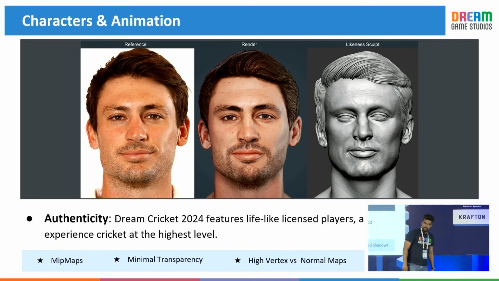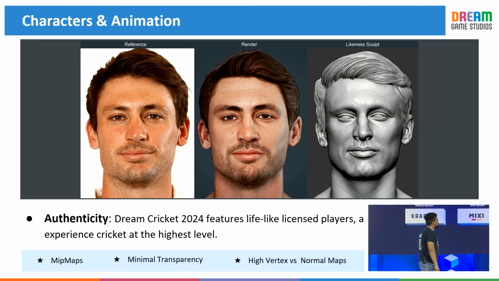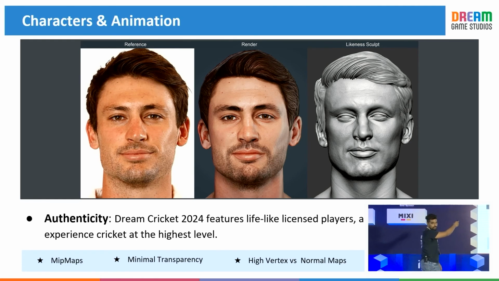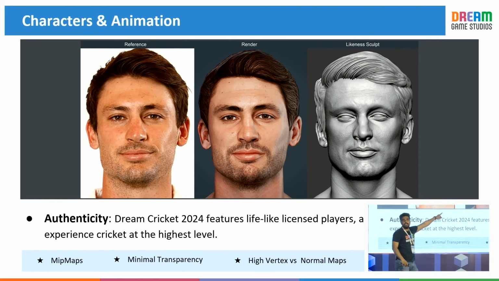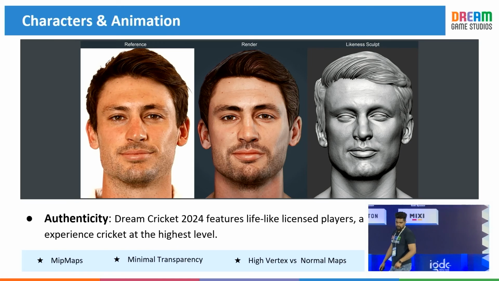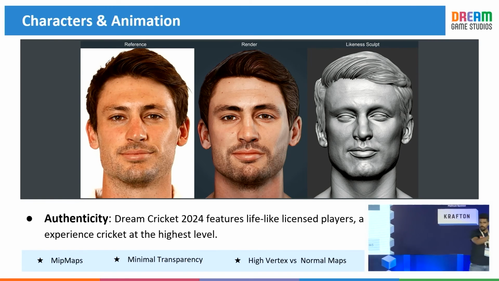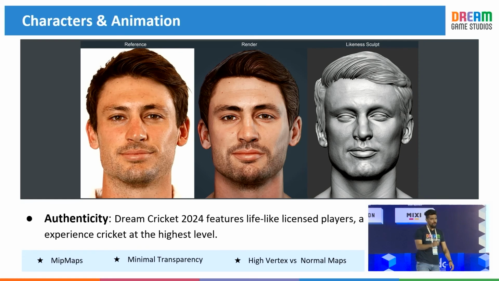This is Will Young, a guy who played yesterday's match between New Zealand and South Africa, got out for 33 runs. This is the reference that we had, and this is the sculpt that we have inside the game. So we wanted to maintain the authenticity. My lead character artist, Sudesh Patil, is over here. I just want to ask a question to him.